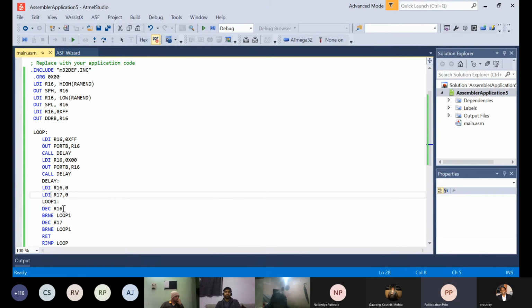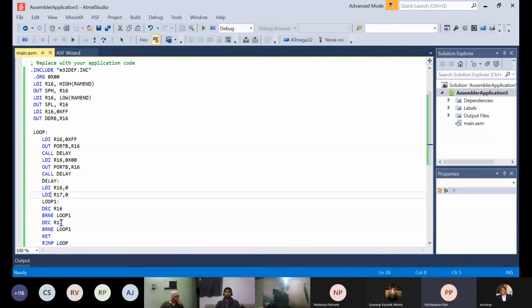And BRNE loop 1, what it does is check the value of register 16 to see if it is equal to 0. If it is equal to 0, that means 256 cycles of operation have happened, and when the value is back to 0 after being decreased, it will stop repeating that instruction and go to the next instruction.